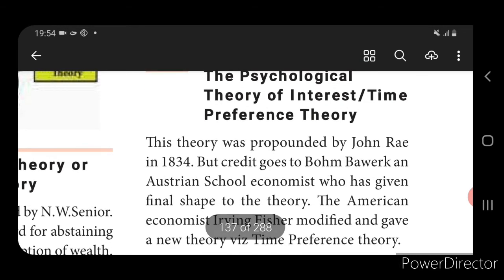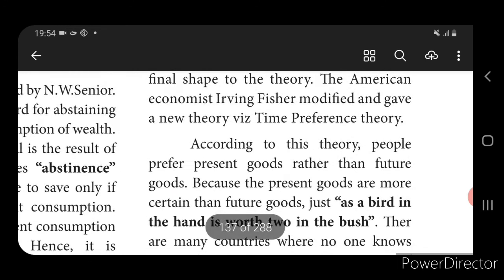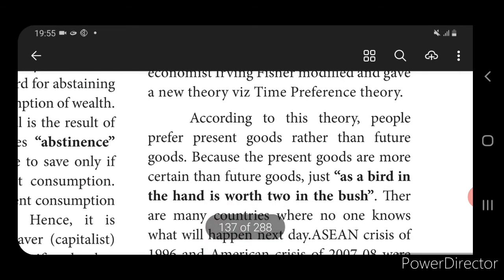This theory explains that people prefer present goods rather than future goods. Generally, a rational consumer sacrifices their present goods.